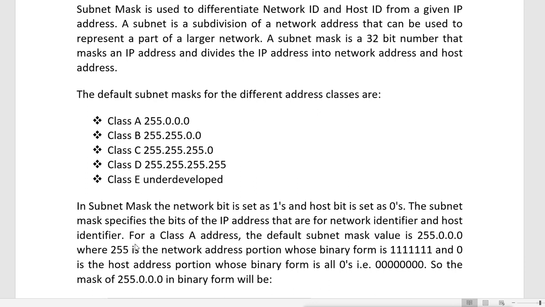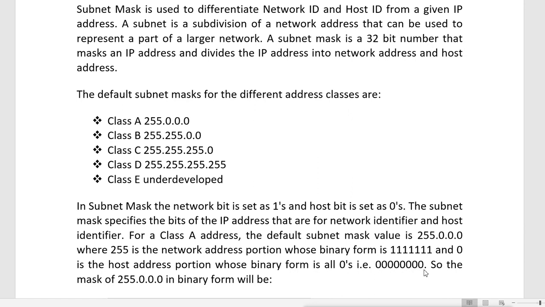For class A addresses, the default subnet mask is 255.0.0.0, where 255 is the network address portion whose binary form is 11111111, all 8 bits on, and 0 is the host address portion whose binary form is all zeros, 00000000.